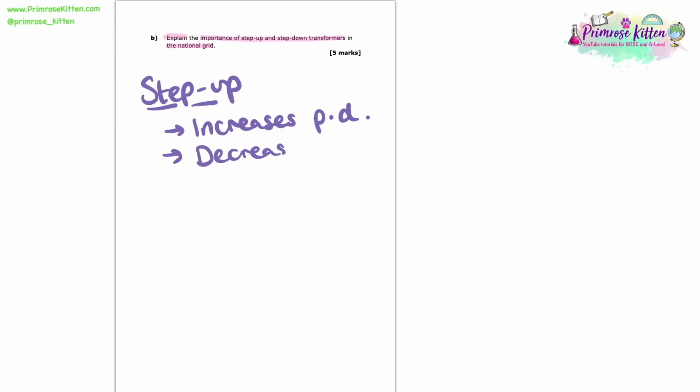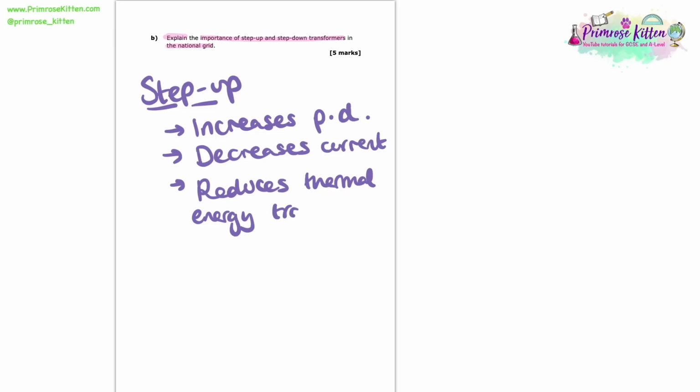Then we also want to state that the knock-on effect of this is it decreases the current. Now we want to understand why this happens. So the whole point is that it's going to reduce thermal energy transfer to the surroundings. Now the whole point of this is to increase efficiency and to make sure as much electricity as possible gets from those factories to the homes. So there we have 4 potential things we could say about step-up transformers.